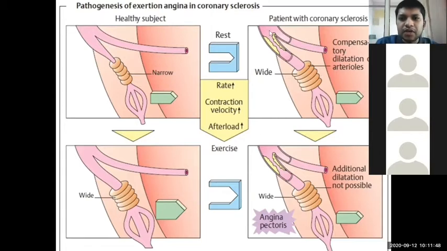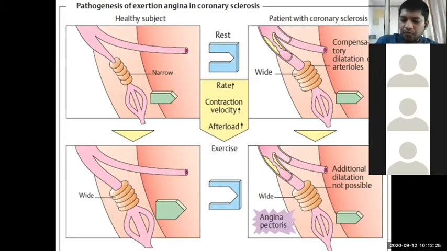Whereas in patients with coronary artery sclerosis, which we discussed earlier, the sclerosed artery narrows down the blood supply. As the arteries are already narrowed, in order to increase the blood supply to the narrowed coronary artery, there will be compensatory dilation in the arterioles. This compensatory dilation is already taking place in coronary artery occluded patients.